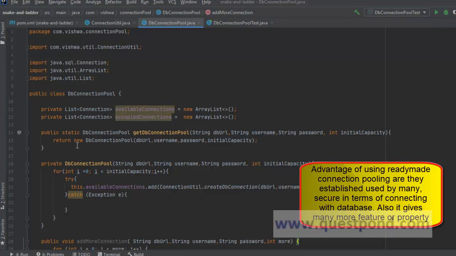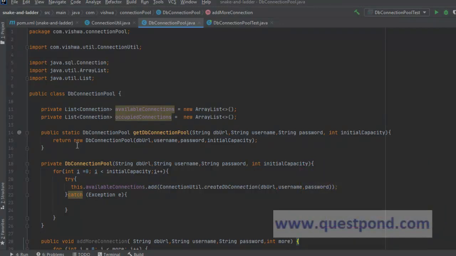So this is how we can make a connection pool. You can refer to our videos on the different connection pools which are available in market. We have integrated that with the help of an example. You can refer and see how you can make use of the available connection pooling mechanisms.